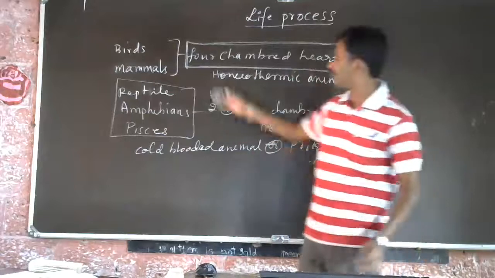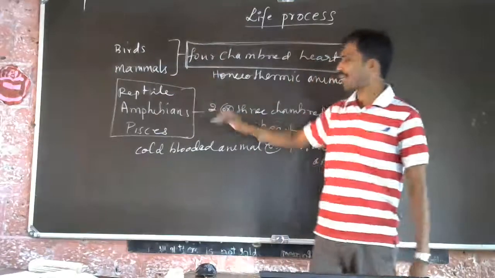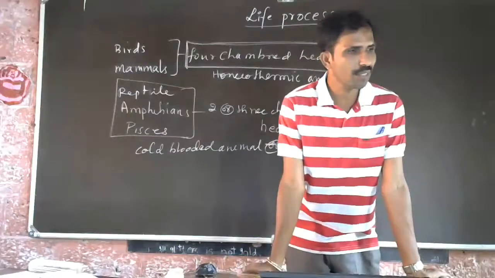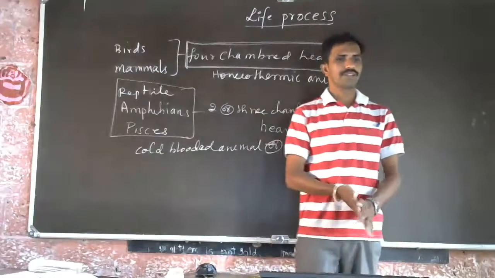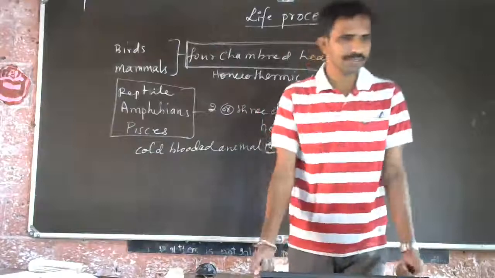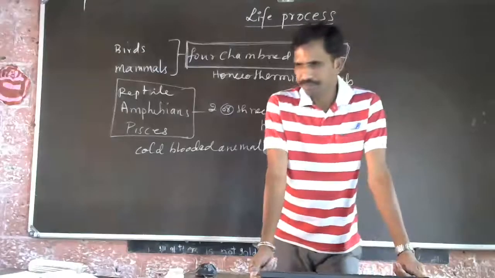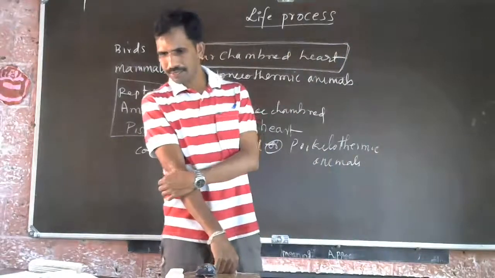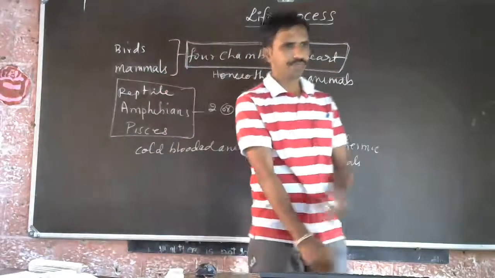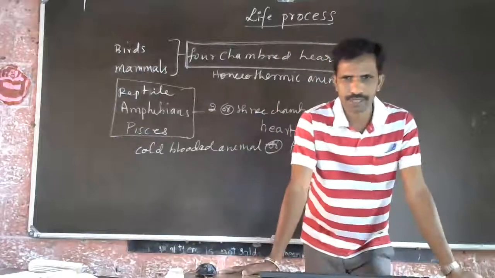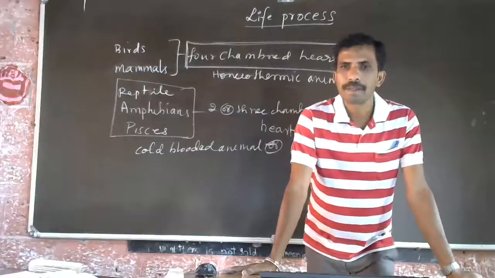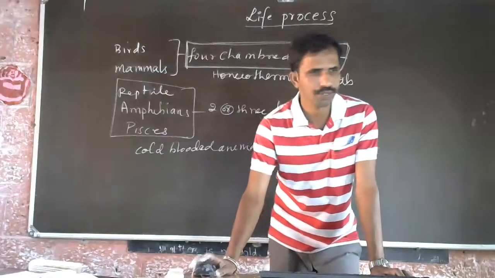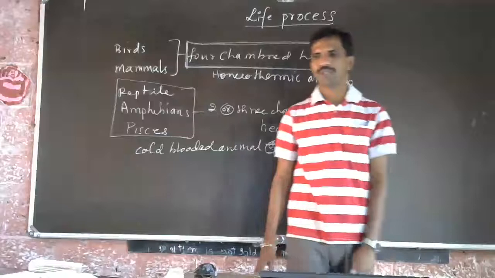Like this, we have a lot of differences between the four-chambered and the three-chambered heart animals. That's given in your textbook, in the part called oxygen enters the blood in the lungs. Go through that. If you have any doubt, you can ask now. If anybody has a doubt, please raise your hands. If you have any sort of doubt in this part, whatever we have learned here.